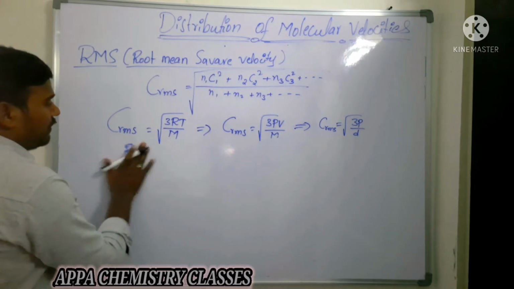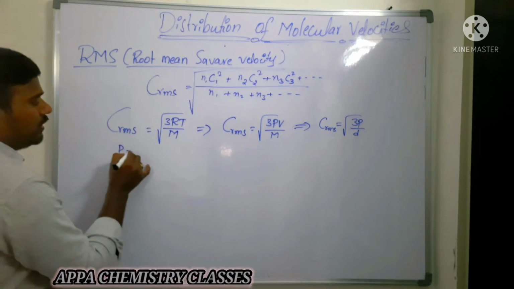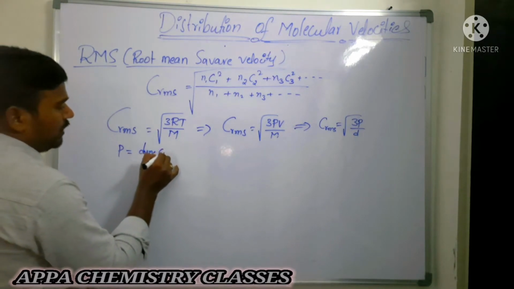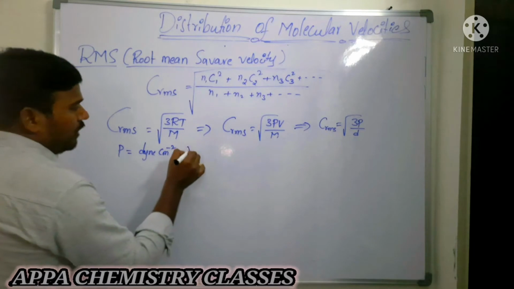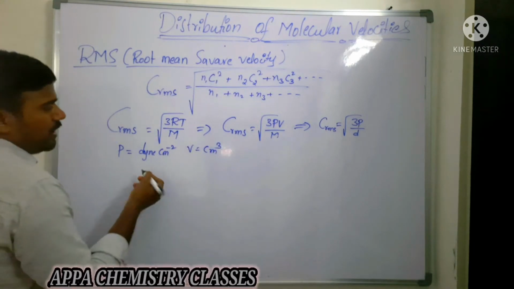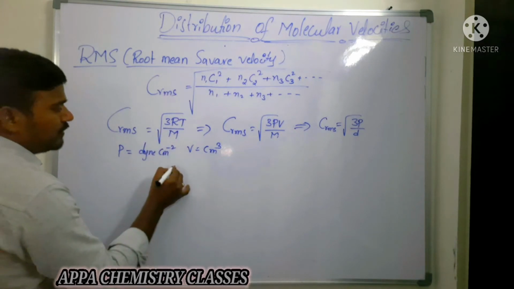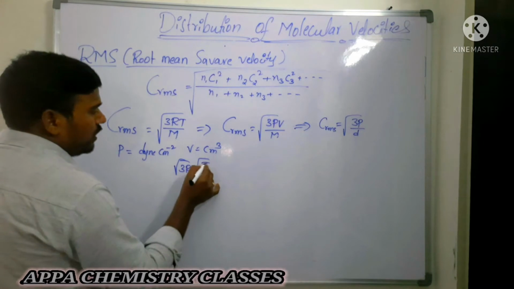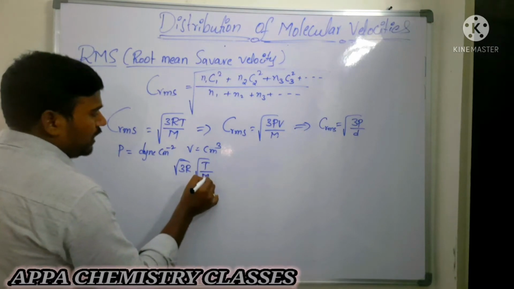Now if I want to calculate in terms of T by m, taking the R value, if I am taking the pressure in terms of dyne per centimeter square and volume in centimeter cube, then what happens? Square root of 3R into square root of T by m. Can I write like this?